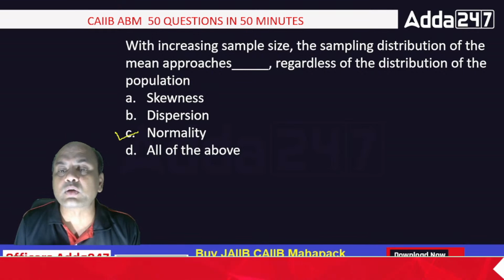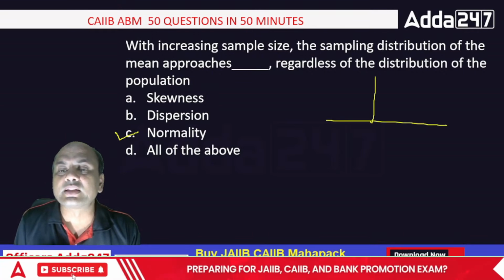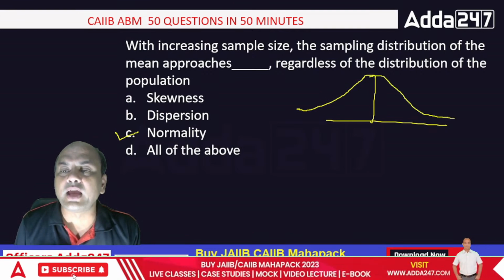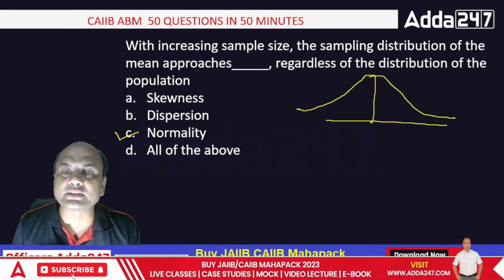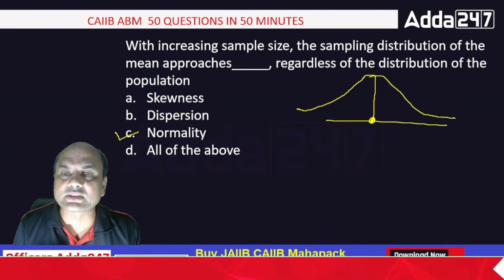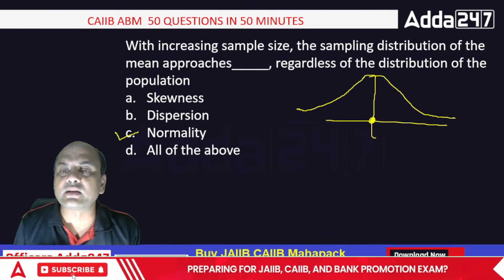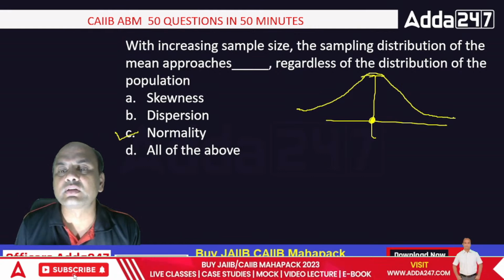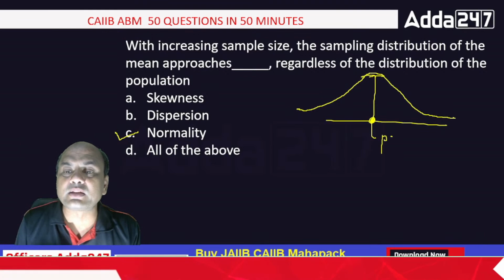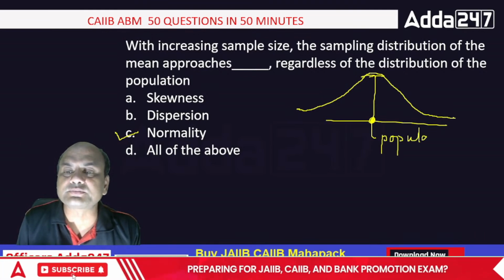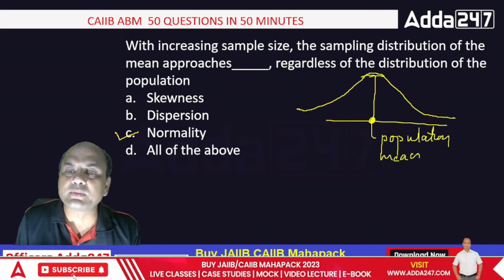This is not the normal distribution curve, but like this it will be normality as you go on increasing the sample size. And this is known as what? Who can answer me? This central line is known as what? Let me make it a curve, okay? So this point is known as the population mean. Remember this, population mean.